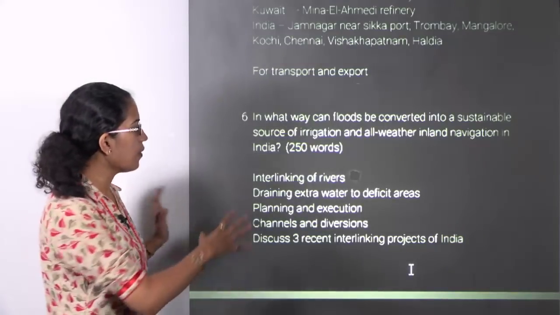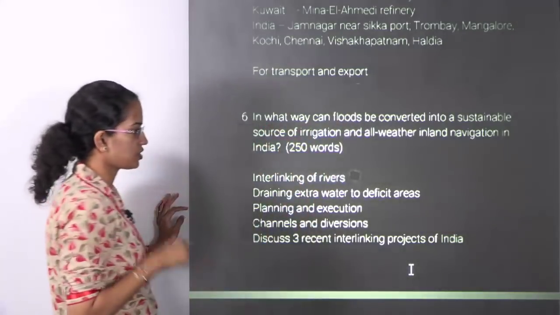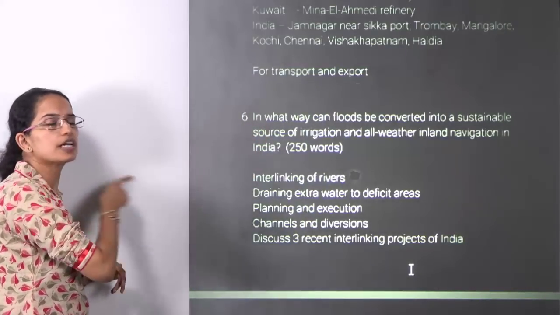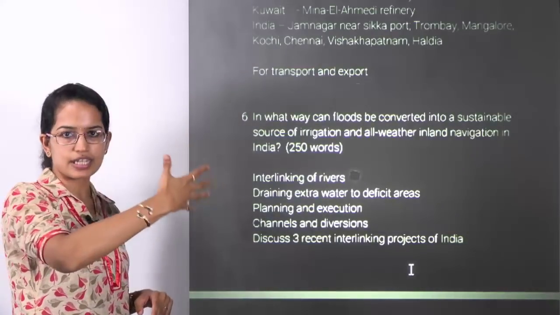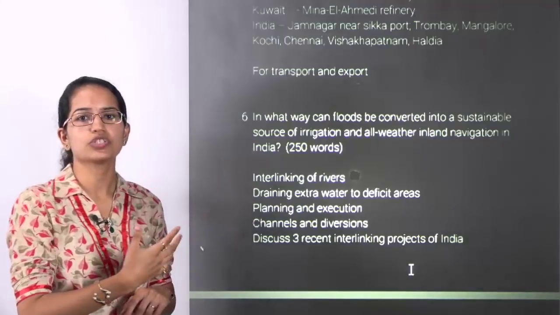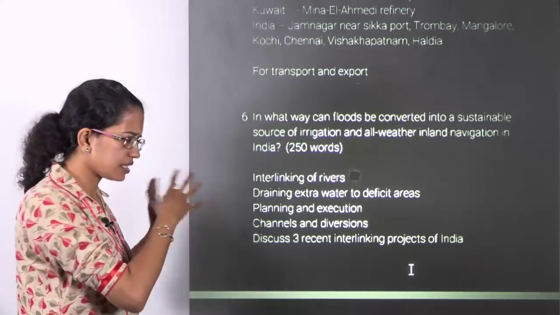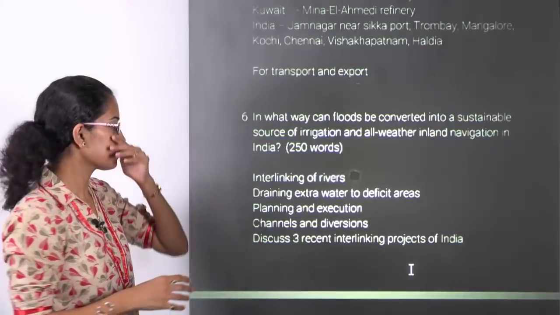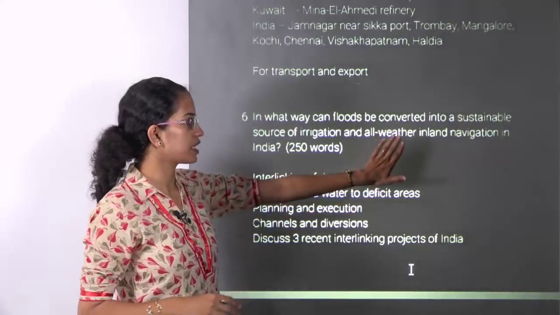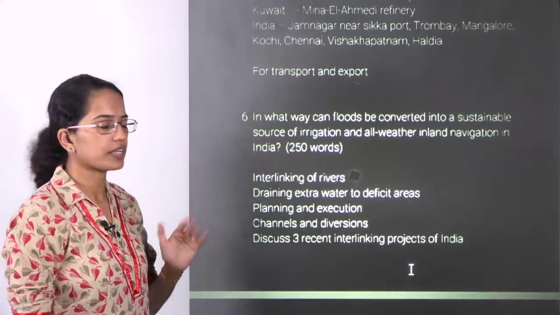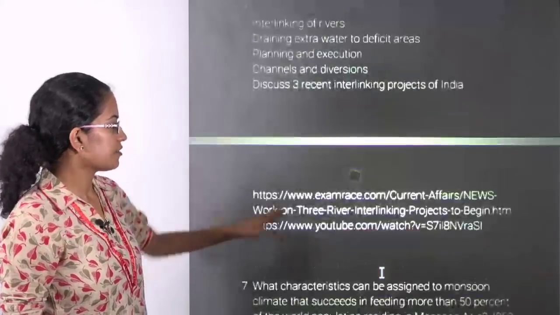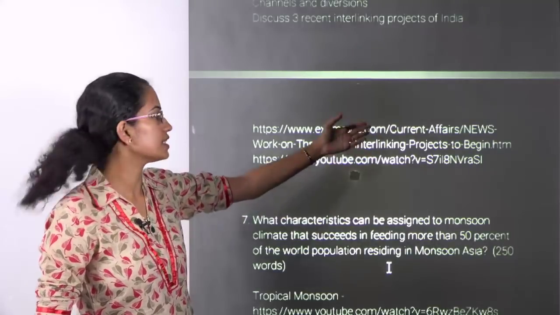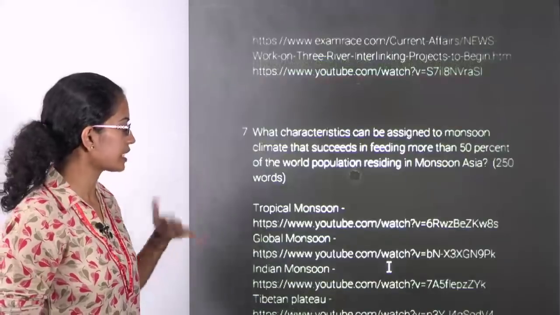Now, as I said, this question indirectly focuses on interlinking. The idea is to drain the excess water from the rivers which are flooding to the deficit areas, let's say the desert areas of Rajasthan, the Saurashtra region of Gujarat, the region surrounding Latur in Maharashtra, the Marathwada region. Those are the areas where we need to divert the extra waters from the flooded areas. Recently you had 3 interlinking river projects that were taken up, and we have those discussed in the video as well as the current affairs section, so you can refer to either of those.